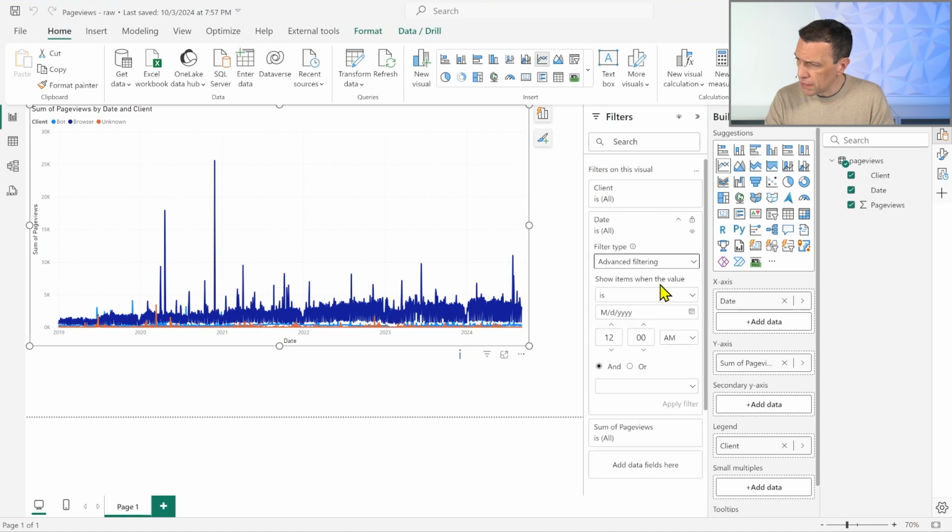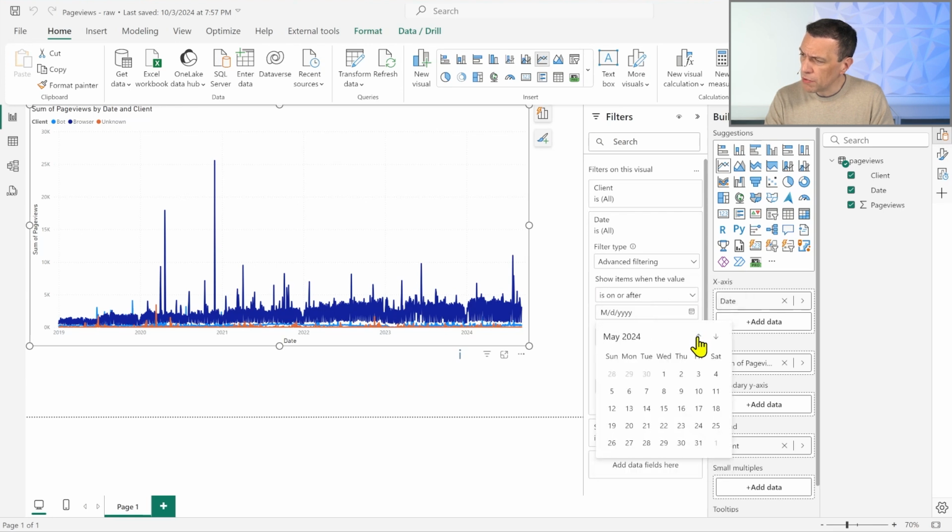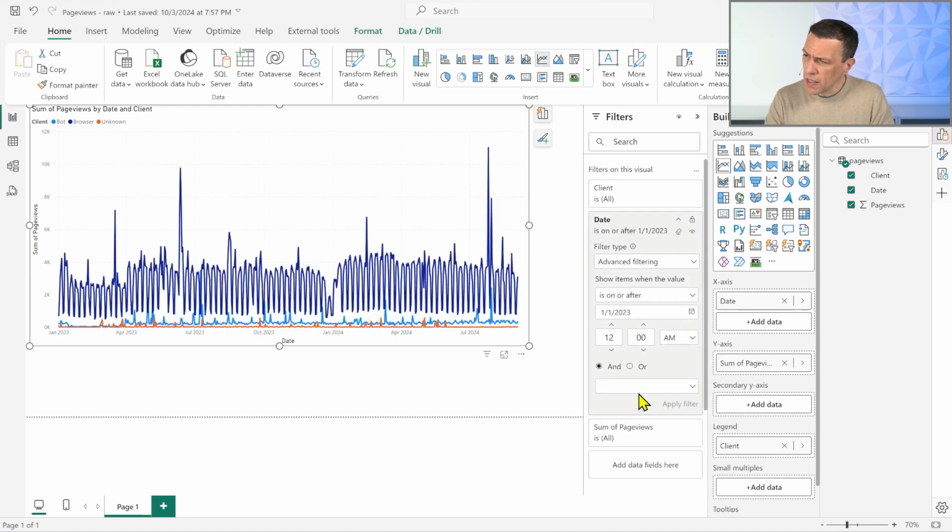No, I want to do an advanced filtering, greater than or on or after this one. Let's use the 1st of January 2023. So I go back in 2023 and I choose January. So just to see something that is similar to the chart that I showed you at the beginning. As long as I want to see the data grouped by day, this is the way to go.